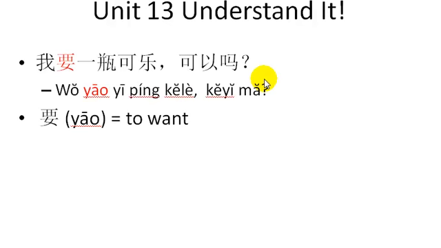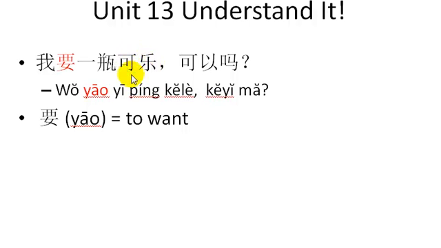So Leo is going to be a bit difficult and ask for something that wasn't offered. 我要一瓶可乐. Now, 可乐 was also borrowed from English. So they just borrowed the pronunciation of an English word and chose a couple Chinese characters that sound similar to the English word.